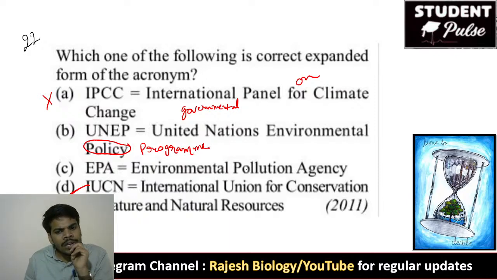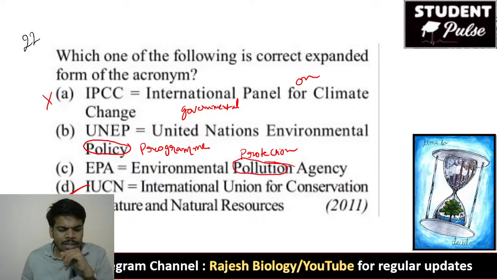Environmental Pollution Agency, EPA. Actually, it is Environmental Protection Agency. Okay, IUCN is International Union of Conservation of Nature and Natural Resources. Jnaneshwari and Hamprasad and Madhu, very good.